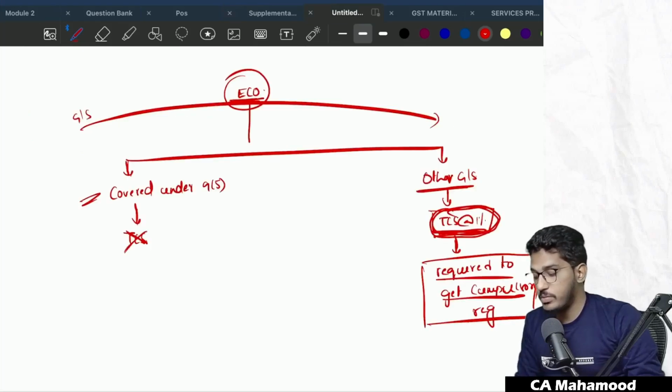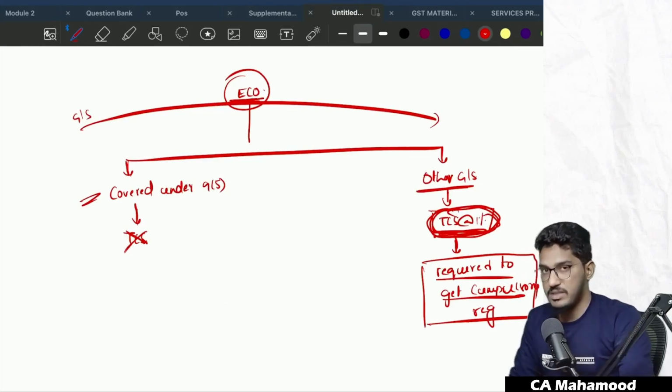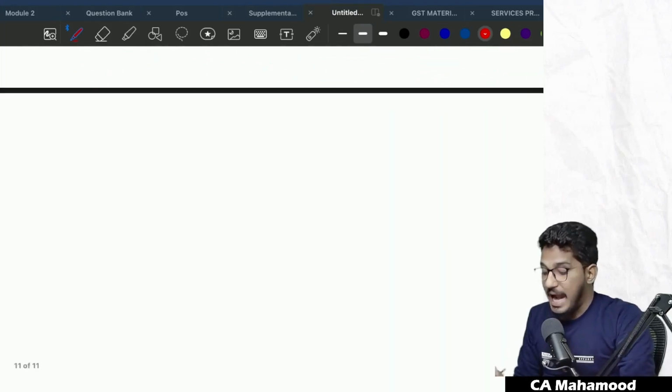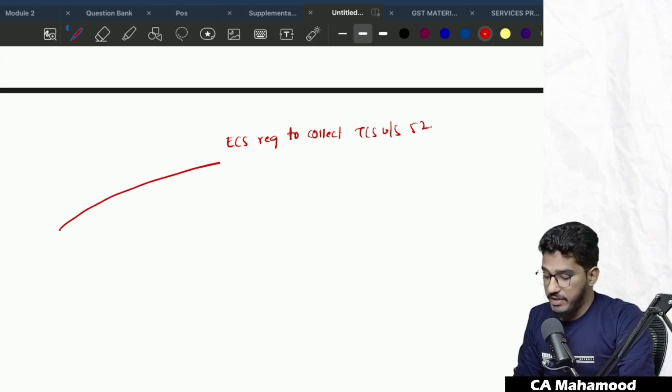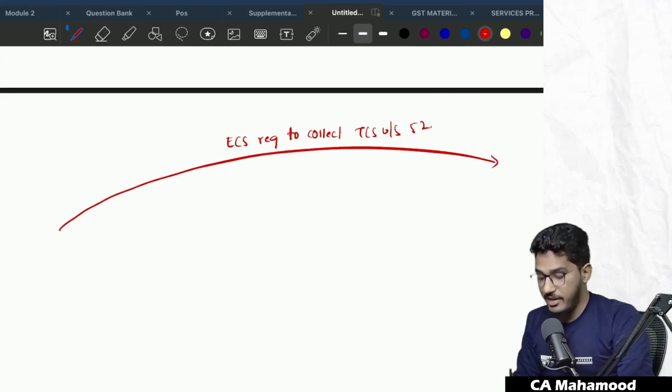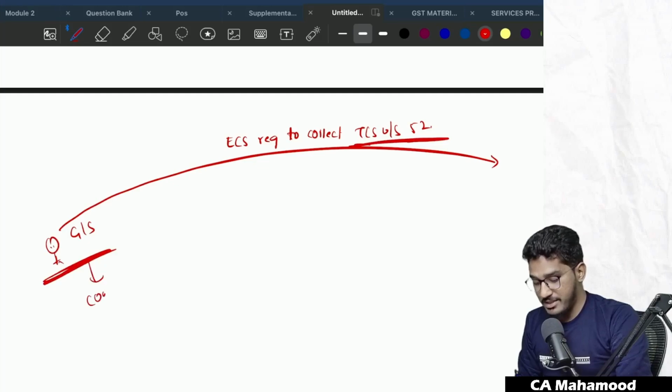So if you are an e-commerce operator and you are required to take TCS at the rate of 1%, you are mandatorily required to take compulsory registration. And the act has gone one more level. Every e-commerce operator who is required to collect TCS under section 52 will get compulsorily registered. In addition to that, every person making supply of goods or services through the e-commerce operator who is required to deduct TCS under section 52 is also required to get compulsorily registered.